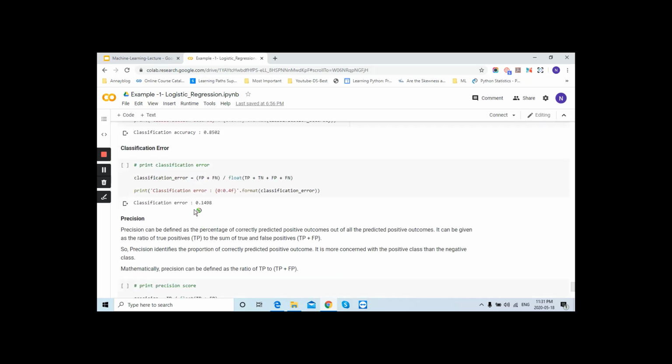Okay, and we are checking this rate. So this is called the classification error. So this error is low, okay, because it's coming at 0.14. This is a very small error.